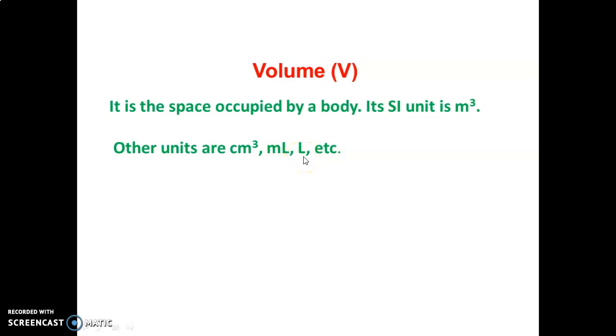1000 ml, or 1000 centimeter cube, is called a liter. How will you get it? How much volume is 1000 centimeter cube or 1 liter? 10 centimeter length, 10 centimeter breadth, 10 centimeter height. You multiply 10 into 10, 100 into 10, 1000. Next video we can discuss it. Okay.